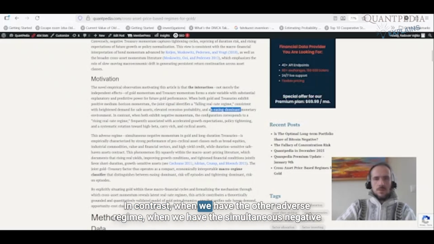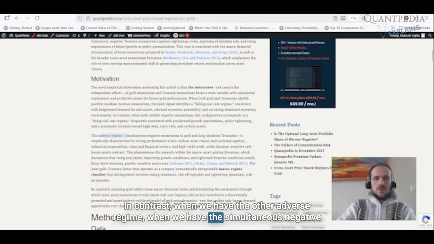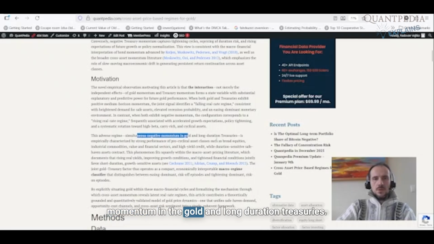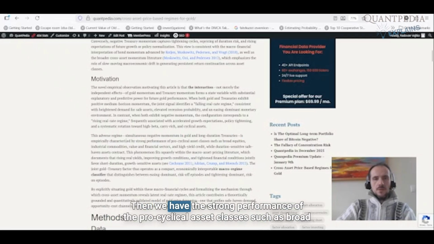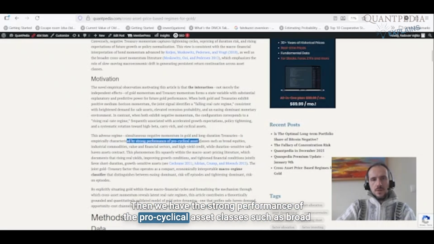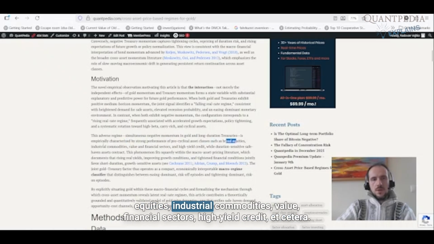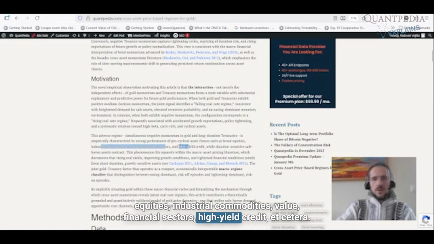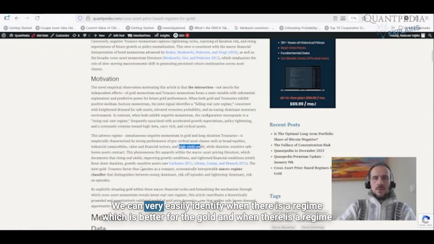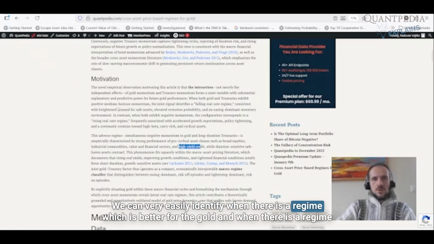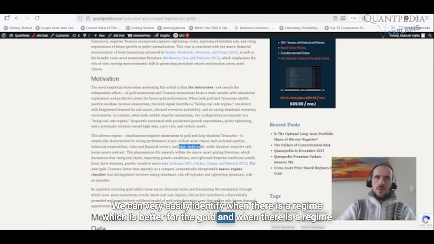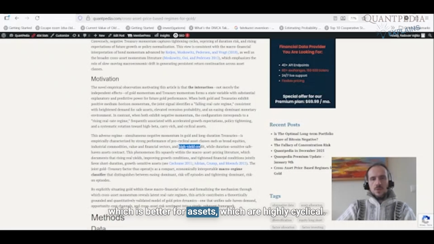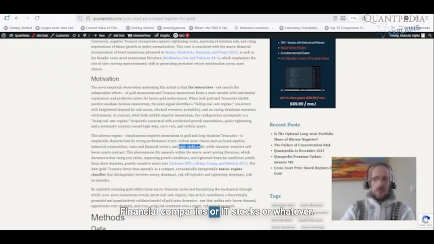In contrast, when we have the other adverse regime, when we have the simultaneous negative momentum in the gold and long duration treasuries, then we have the strong performance of the pro-cyclical asset classes such as broad equities, industrial commodities, value, financial sectors, high yield credit, etc. We can very easily identify when there is a regime which is better for the gold and when there is a regime which is better for assets which are highly cyclical, financial companies or IT stocks or whatever.